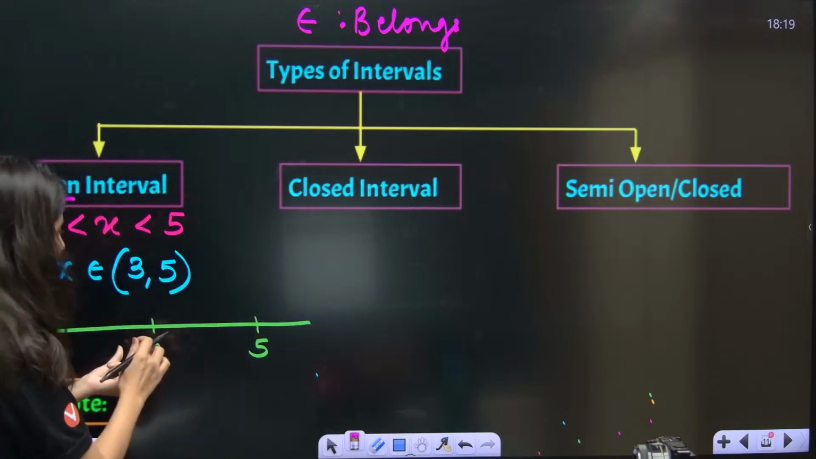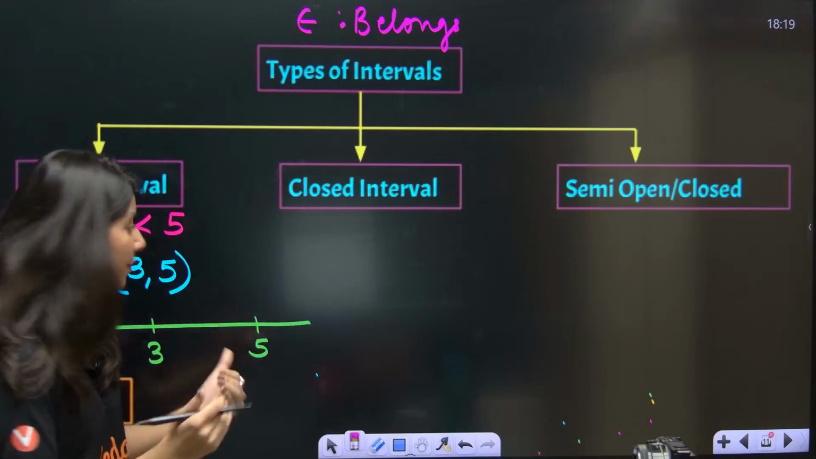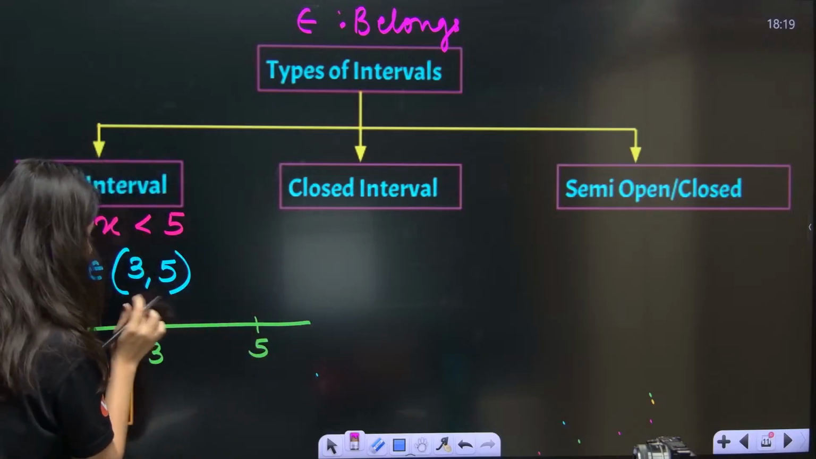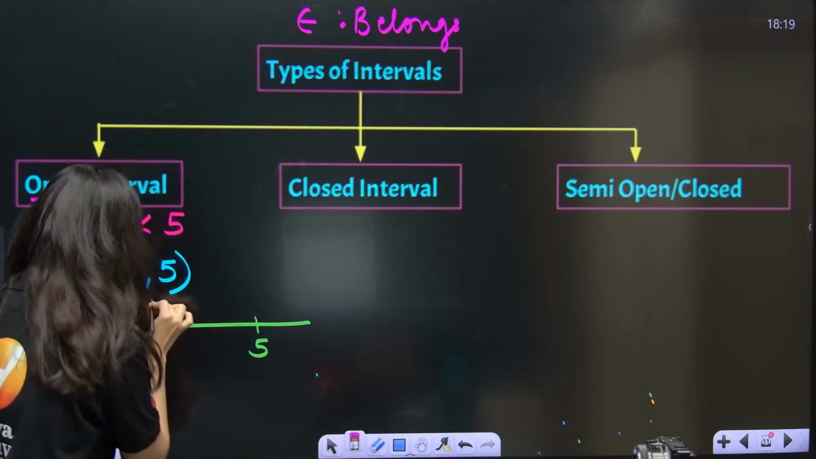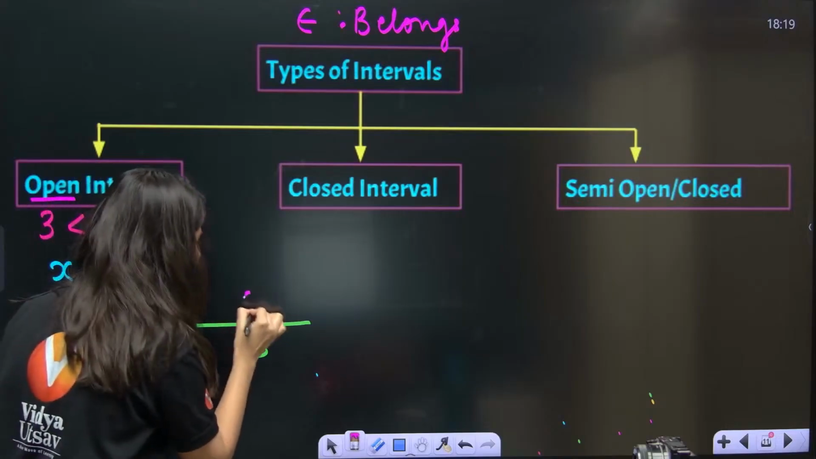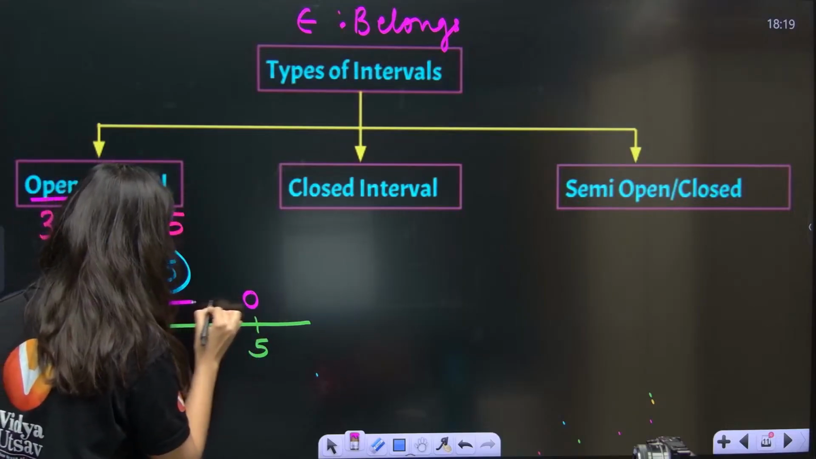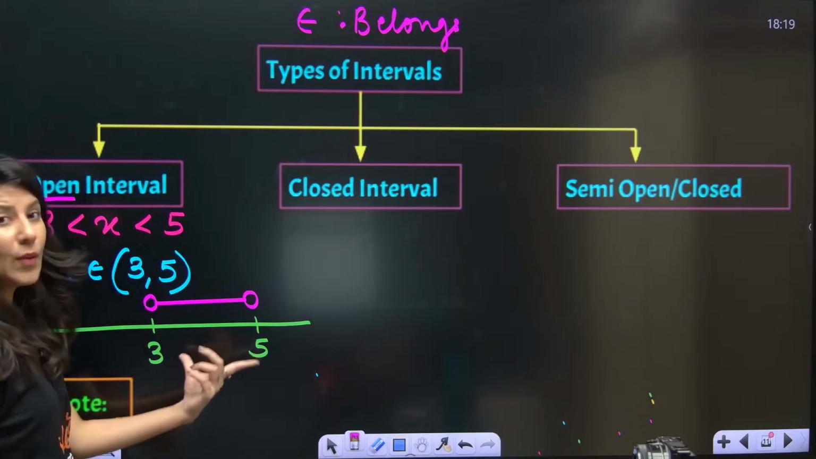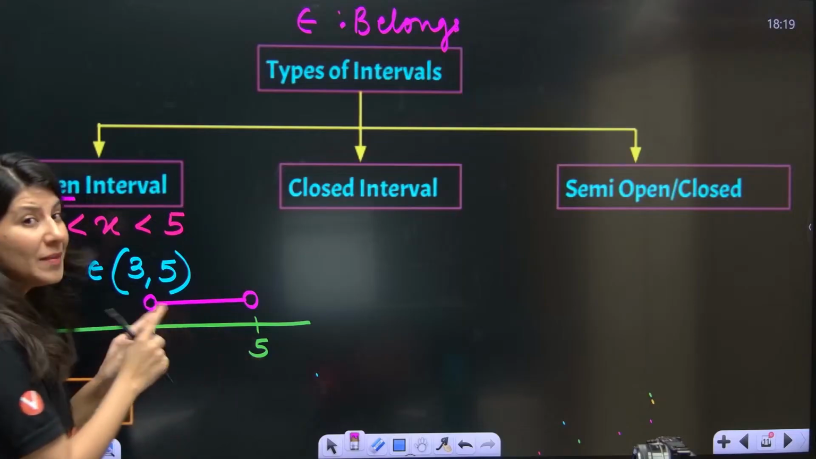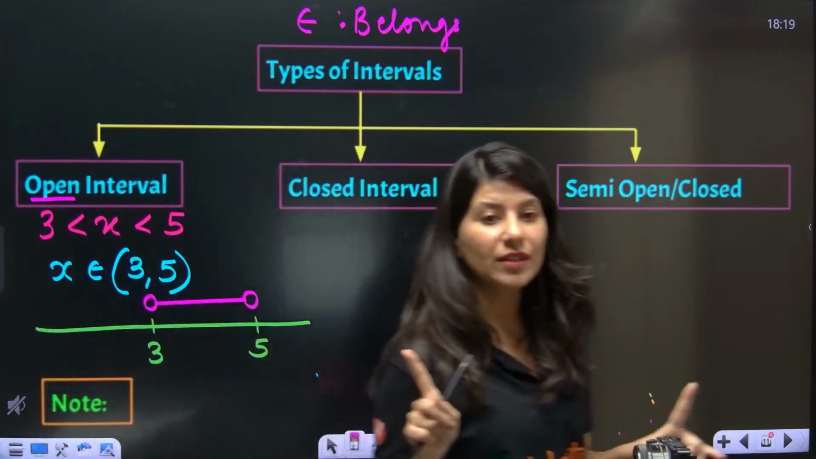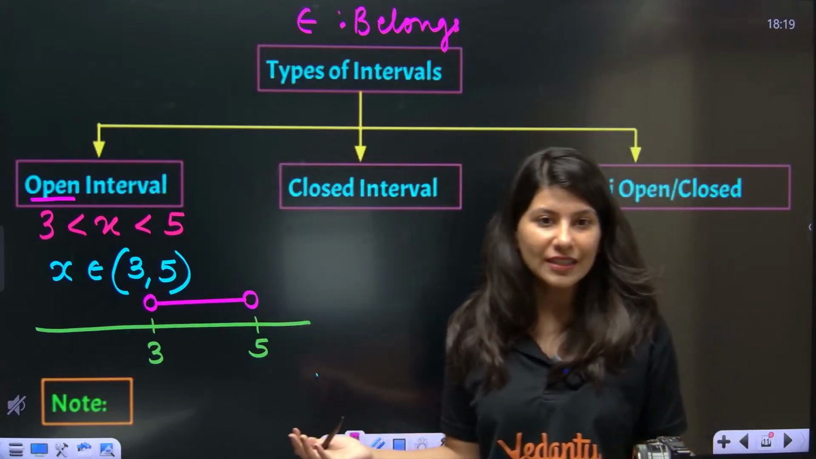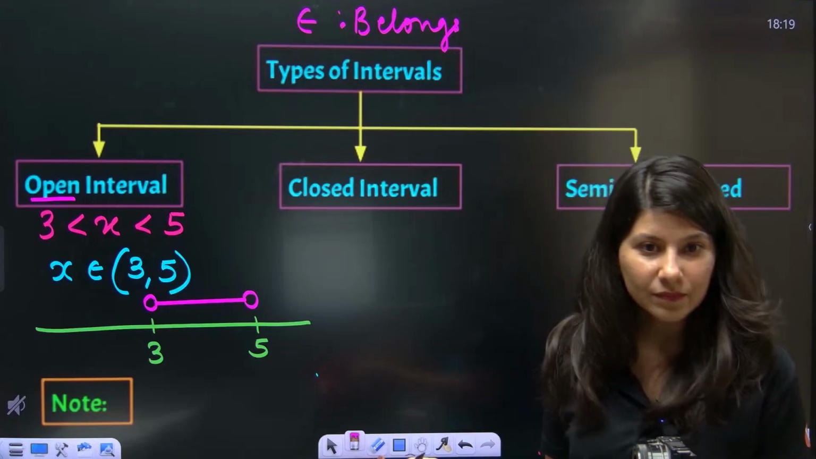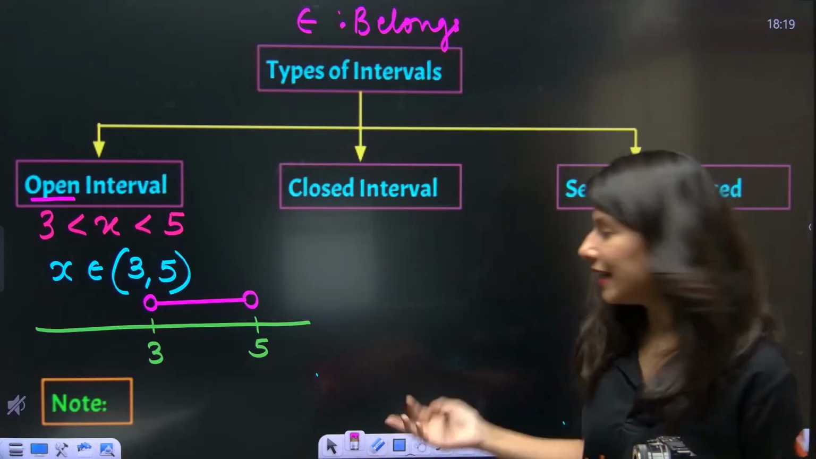Okay? 3 and 5. Now, how to represent this? Listen to me very carefully. You don't want 3. You don't want 5. So you need to make a hollow circle between 3 to 5. So this is how it is. Hollow circle on 3 means what? 3 is not included. Hollow circle on 5 means what? Again, 5 is not included. Okay? Alright, everybody? Yes?